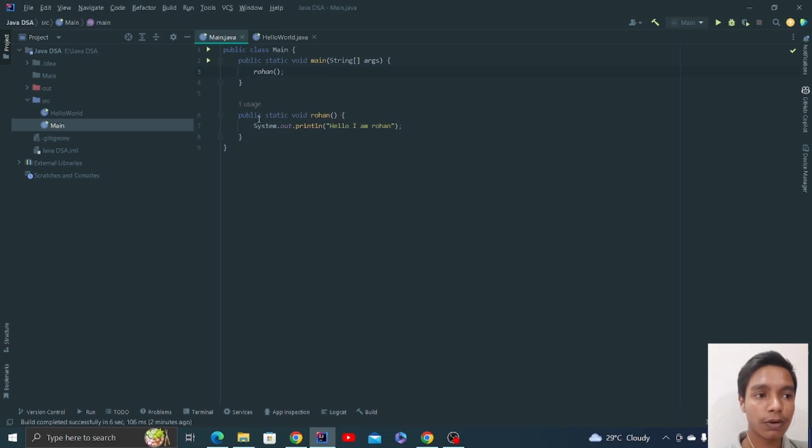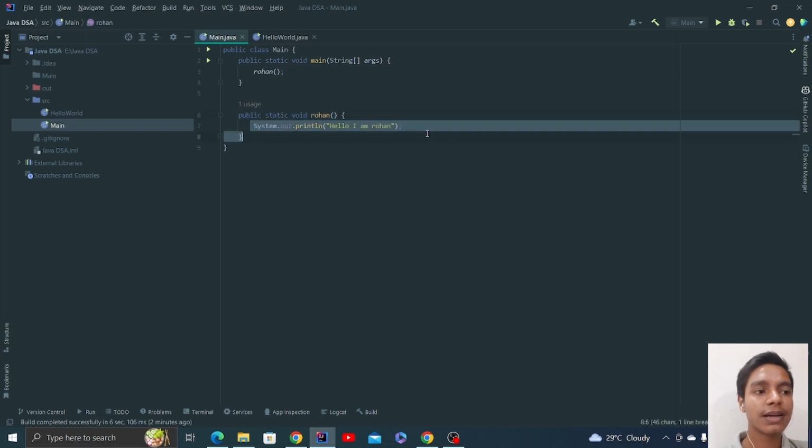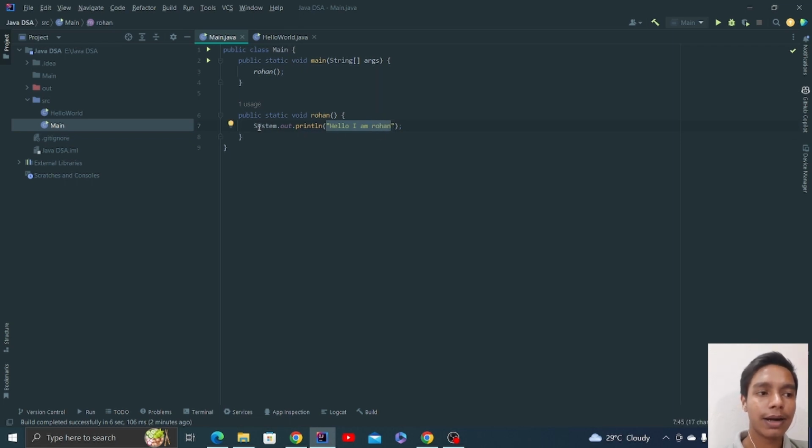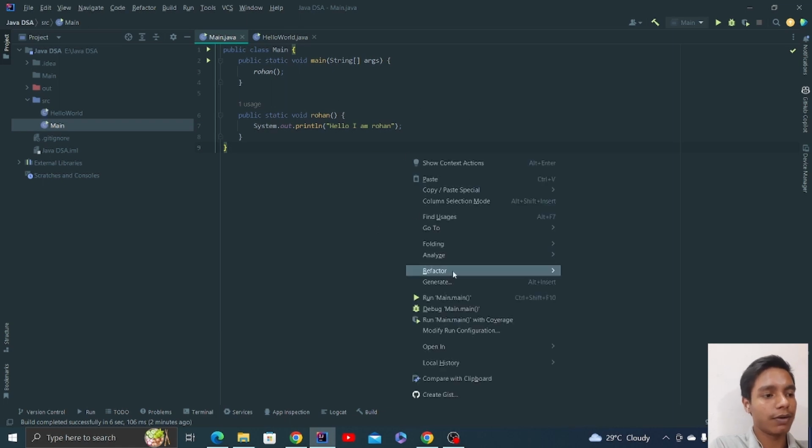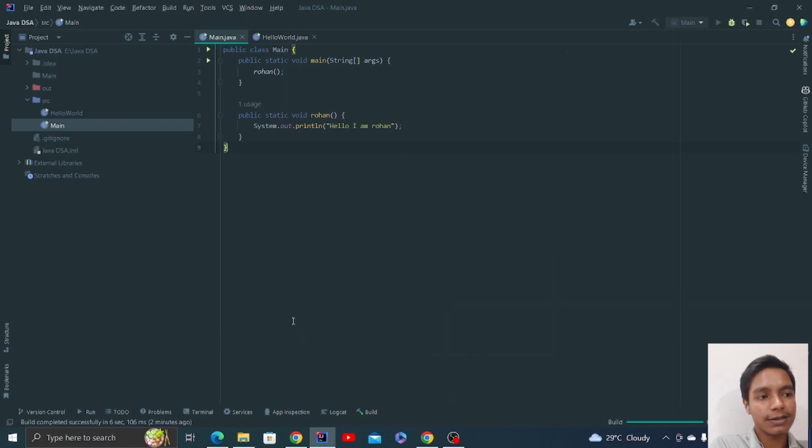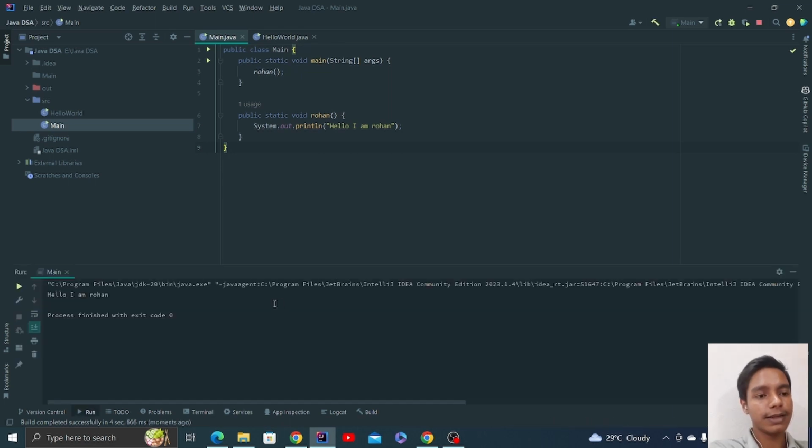It will come out of this main function and check that okay, there is a function called Rohan and it prints something. What prints? Hello, I'm Rohan, and it returns this print statement. It will return this and then it will come to here and it will execute it. So now if you just save it and run it, you can see that something will be there inside your terminal. Let's see. See here, hello, I'm Rohan, right?